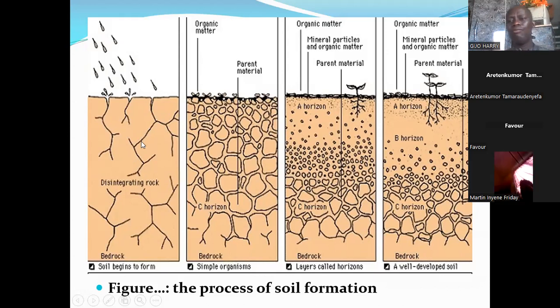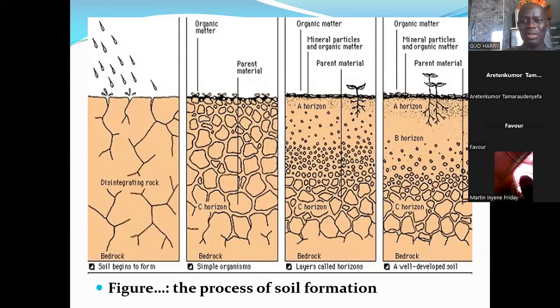Let's assume that the parent material we're talking about is a newly sand-filled area. Let's illustrate with that. You know, humans do a lot of dredging. Now assume that a land is just newly dredged, and the parent material there is the sand that is being deposited in that area. Now, how will that sand form a mature soil? It takes place over time.